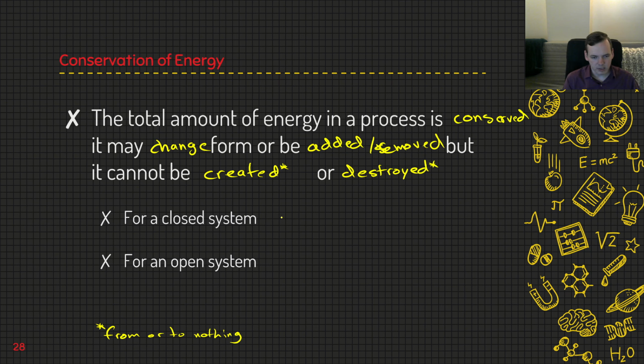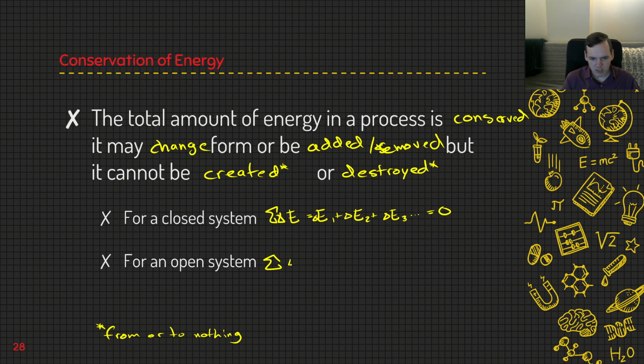So for a closed system, this looks like the total change in energy, which is the change in energy of system 1 plus the change in energy of system 2 plus the change in energy of system 3, etc., is going to equal 0. No energy goes into or out of the system.